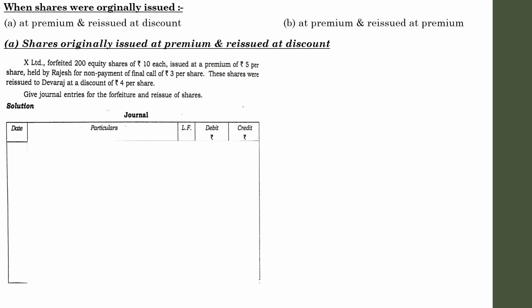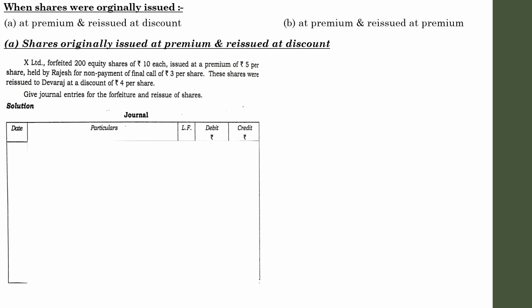First one: shares originally issued at premium and reissued at discount. With an example, we will discuss the concept, because rather than explaining the theoretical part, it is much better to discuss a case, and then you will get a clear understanding of how this case works.